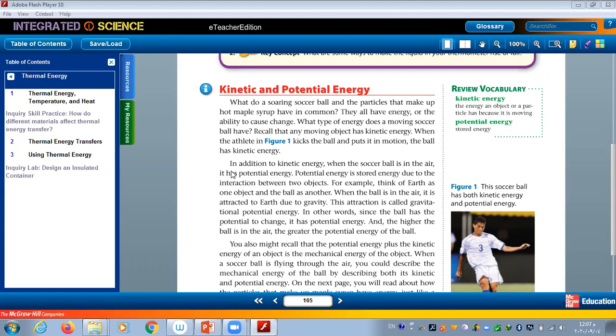Kinetic is an energy that comes with work, with moving. With motion, yes. Any object that is in motion has kinetic energy. What about potential? Potential is the stored energy. Stored energy. Yes. And the object gains potential energy because of what?